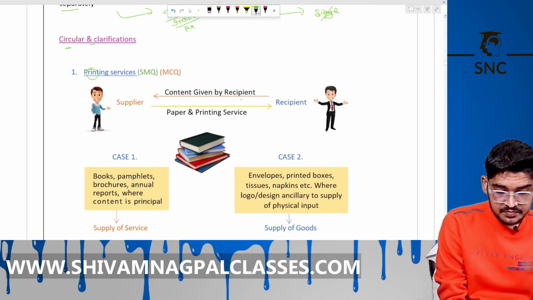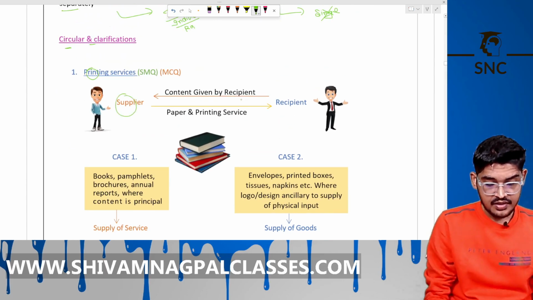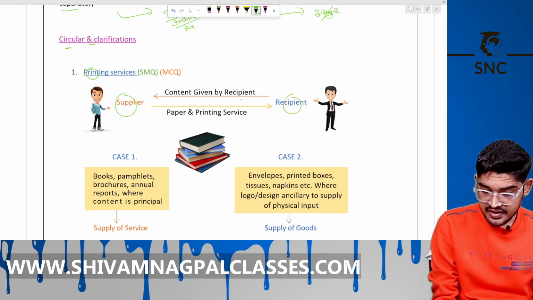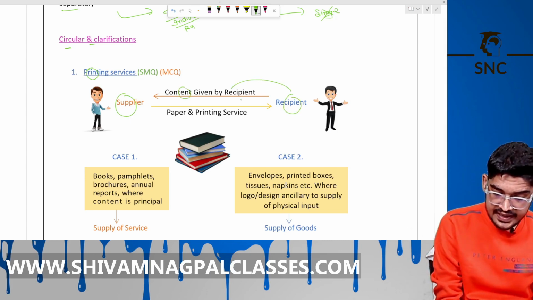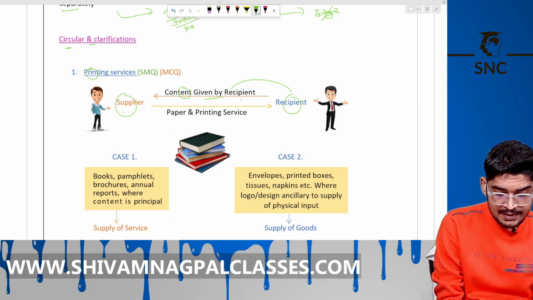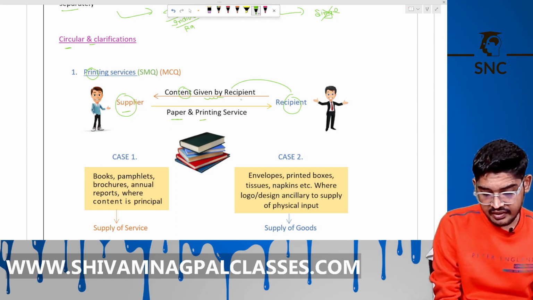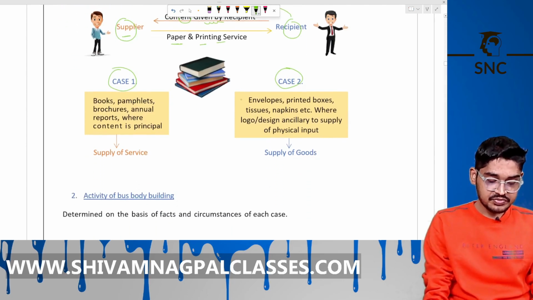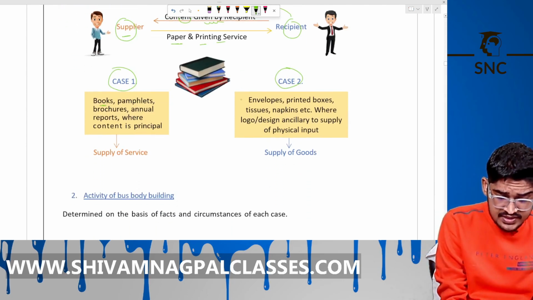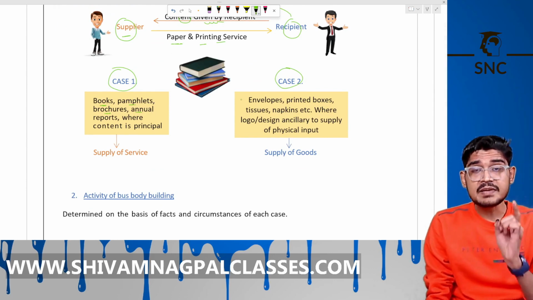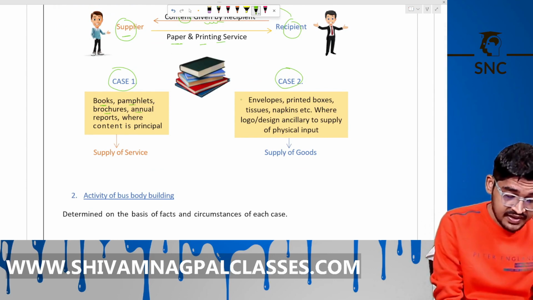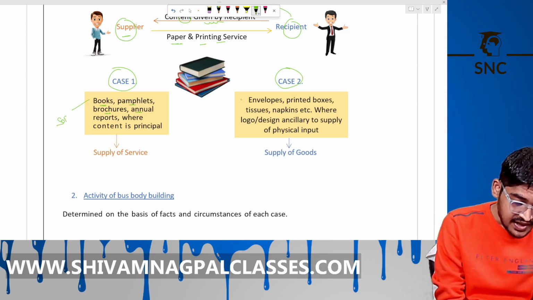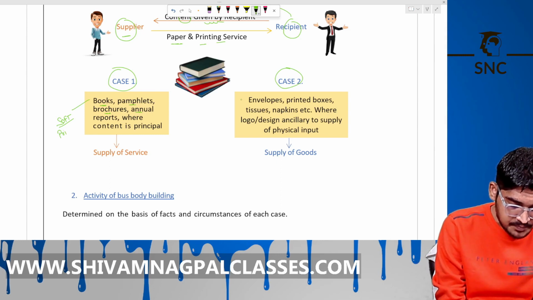Printing services, like a supplier and recipient. The recipient gives the content, and the supplier provides the paper and the printing services. So case 1 and case 2. See here. He is printing books, pamphlets, brochures and the annual report, where the content is principal, where content is main. That book is main, that book's copy is main. He is just printing that book.